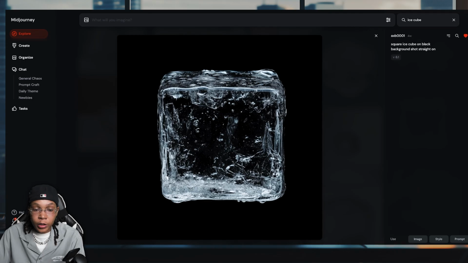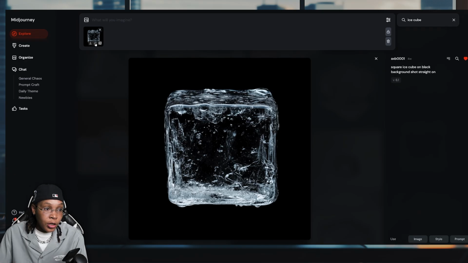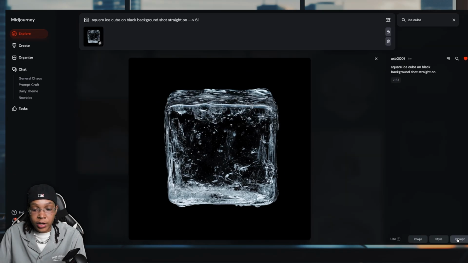Okay, so first we're going to use this as an image. Before, this used to be on Discord, so it was hard to really curate the image that you wanted because it took a lot of tries to fine tune that prompt. But now they have all these things that you can use to help you, and they have the web platform that you can create images using just the website. And then we're going to use this as a style reference because we want all our ice cubes to be styled like this. And then we're also going to use the prompt, and you just press use prompt here and it already gives you the prompt number.